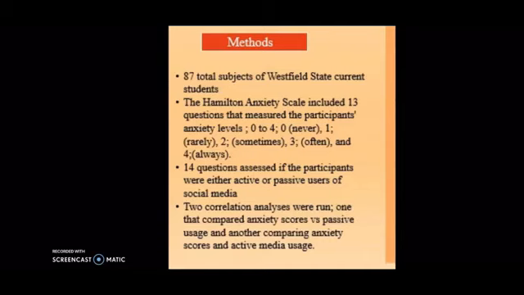We had one question which was concerning for both active and passive social media use. So they had the option of saying either yes or no or sometimes. If they said yes, we gave 2 points for being an active social media user, and if they said no, we gave them 2 points for being a passive social media user, and if they said sometimes, we gave them 1 point to each of the passive and active social media users.